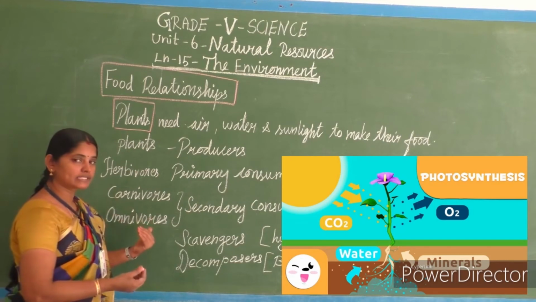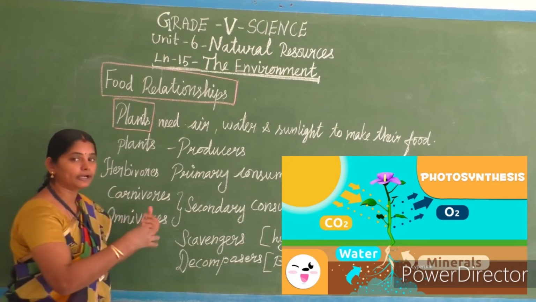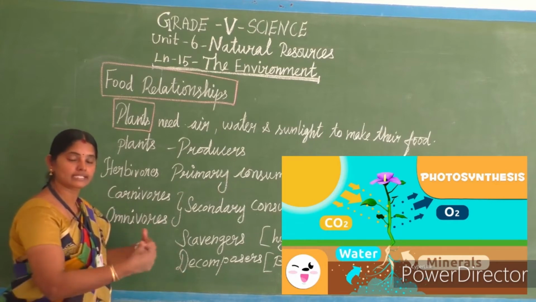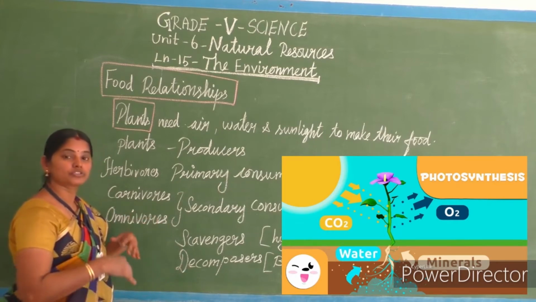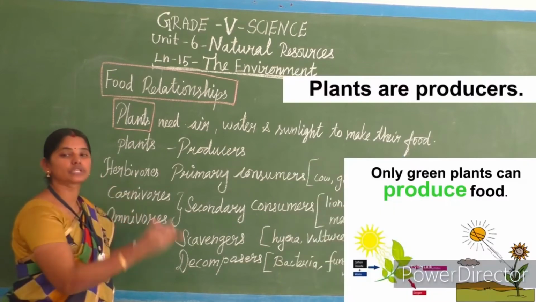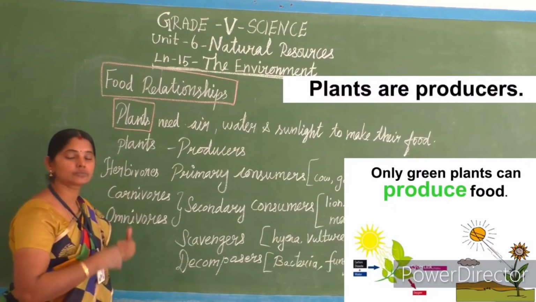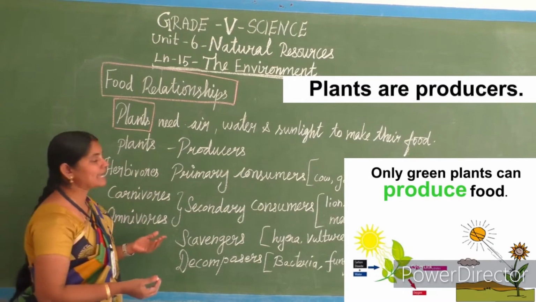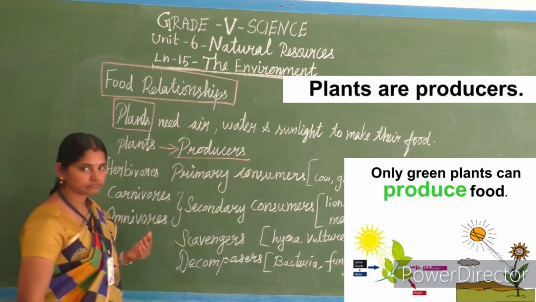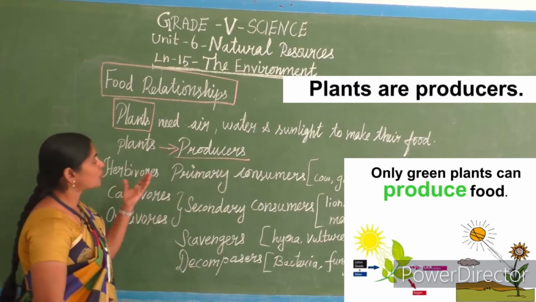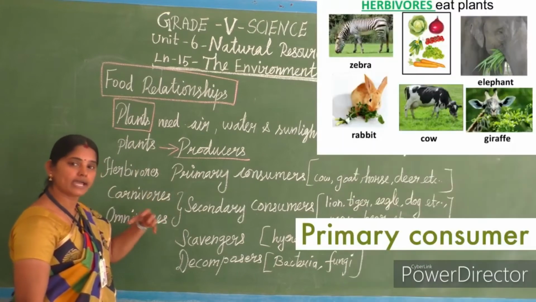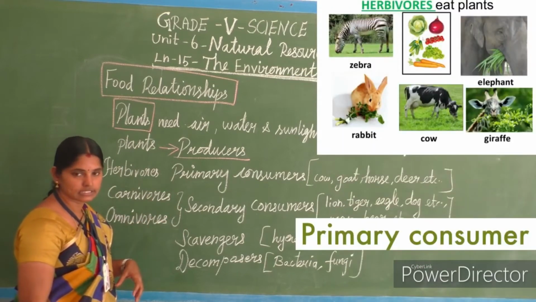Because the plants don't depend on anything for the preparation of food, they make their own food, so that only plants are called as producers.